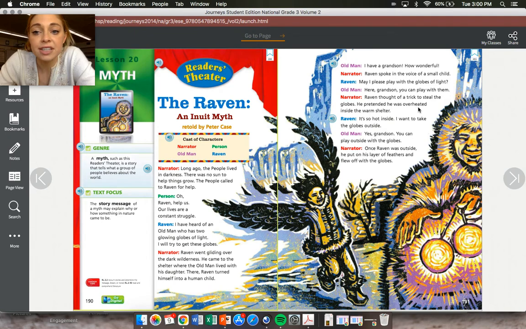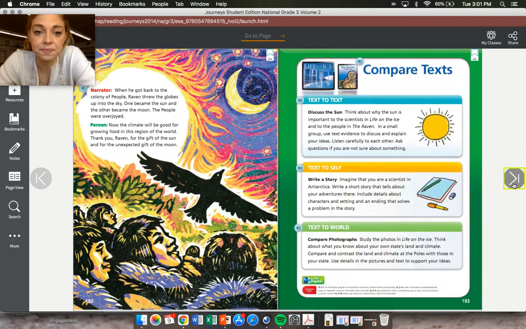Let's see, we're at the narrator right here. Raven thought of a trick to steal the globes. He pretended he was overheated inside the warm shelter. I see a lot of vocabulary words here. "It's so hot inside. I want to take the globes outside." "Yes, grandson, you can play outside with the globes." Once Raven was outside, he put on his layer of feathers and flew off with the globes. When he got back to the colony of people, Raven threw the globes up into the sky. One became the sun and the other became the moon.